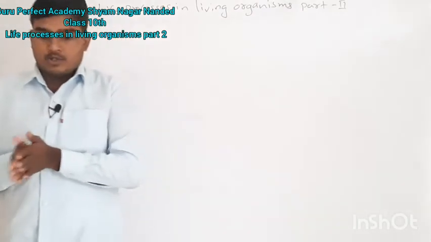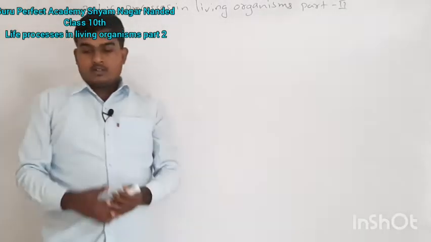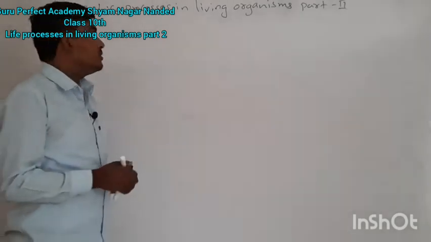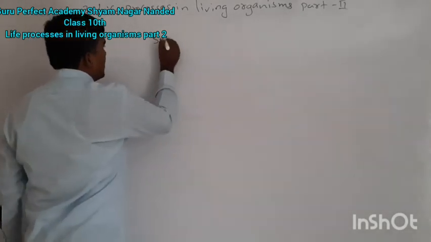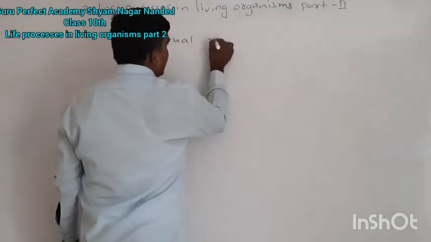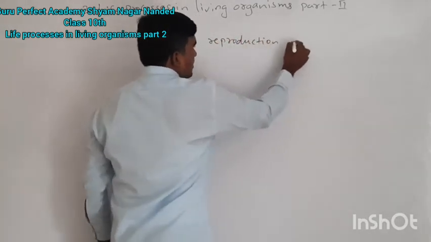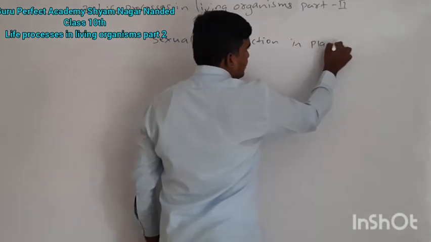We are discussing reproduction in plants, that is, sexual reproduction in plants.